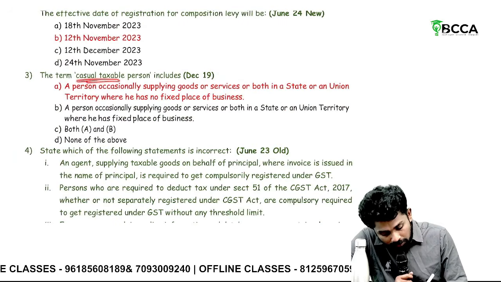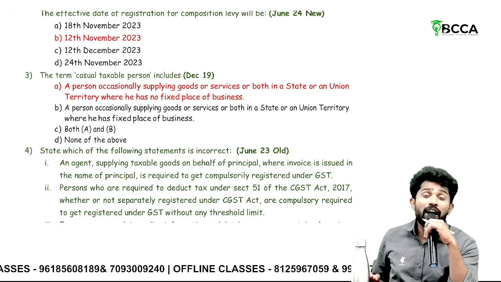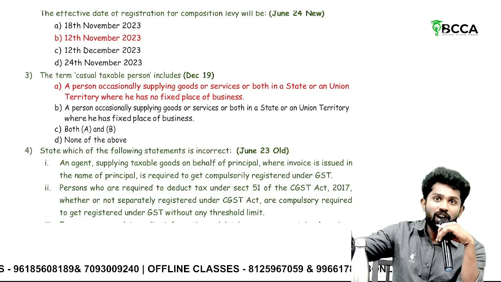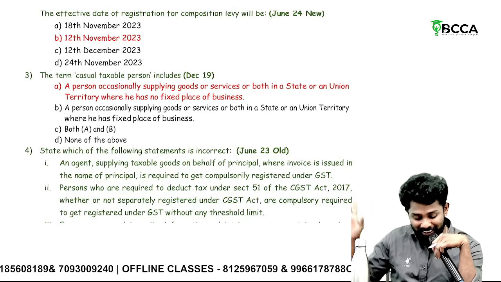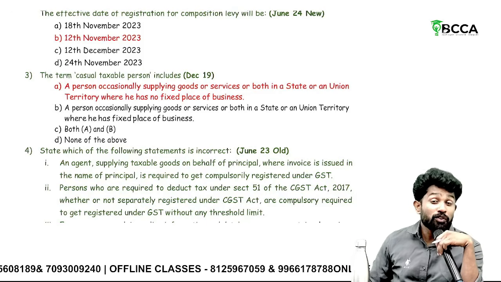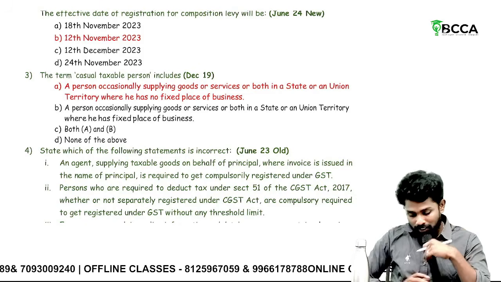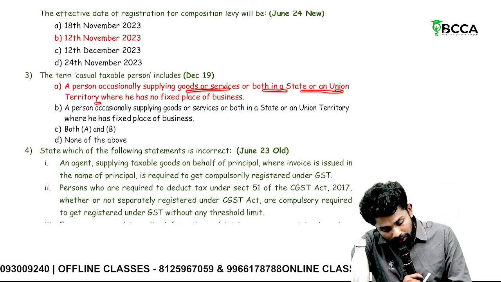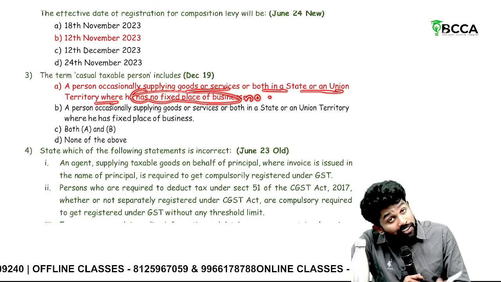The term casual taxable person includes. Casual taxable person means a person who occasionally supplies goods, services or both, either as principal or as an agent, who has no fixed place of business or residence in such state. No residence also, then NRTP. So a person occasionally supplying goods, services or both in a state or union territory where he has no fixed place of business, no residence also, then NRTP.